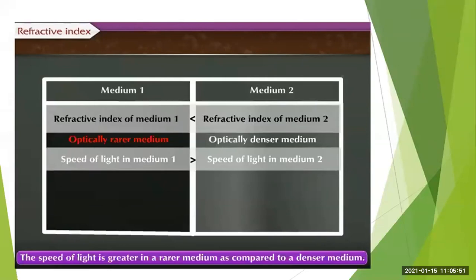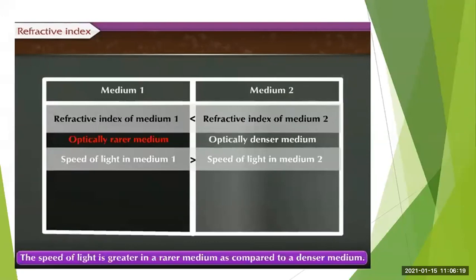Medium, and less, that is the rarer medium. And after that, see, speed of light in medium 1 is greater than speed of light in medium 2. And speed of light in medium 3 is greater than speed of light in medium 2. If the velocity or speed of light is more for a particular medium, its refractive index value is less.